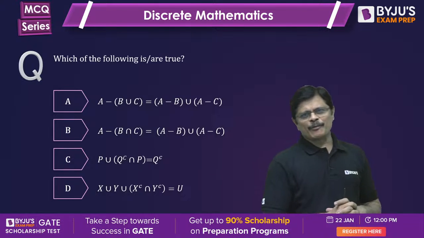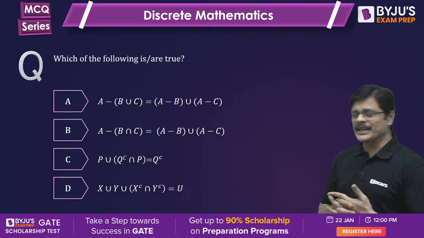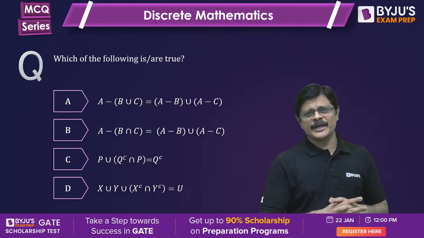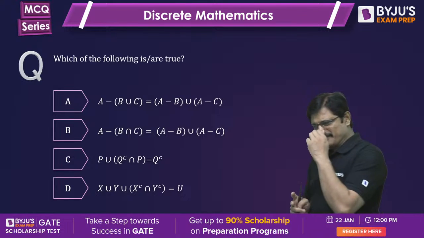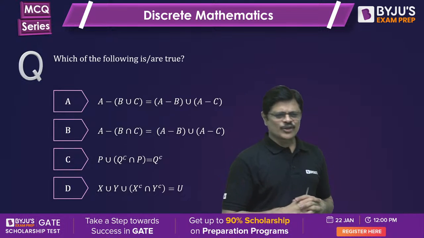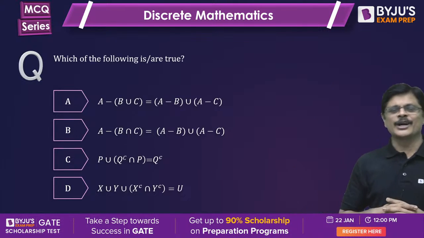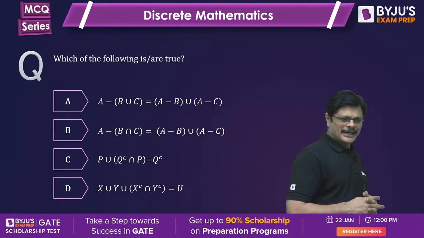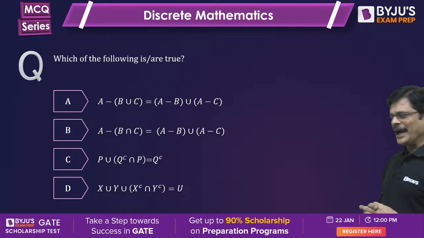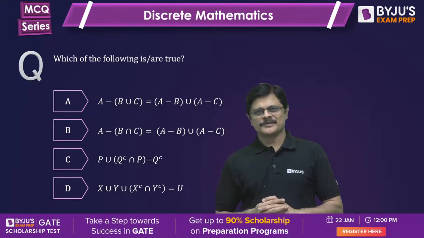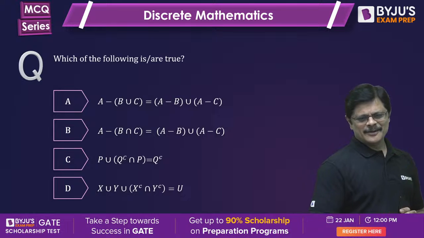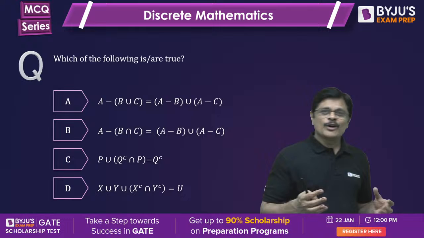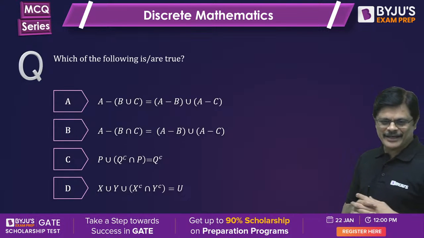We try to take the other type of problems. Here it is only MSQs, but in the marathon series, in one complete session, it starts at 6 p.m. I do not know how much time it takes. How many questions are you expecting in the marathon series in discrete mathematics? Please let me know in the comment box. You can tell me topic wise. Accordingly I'll come up with that many questions. Some questions I prepared, but we can keep on increasing or decreasing or clubbing the questions to make different questions.